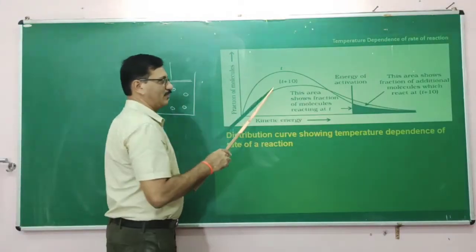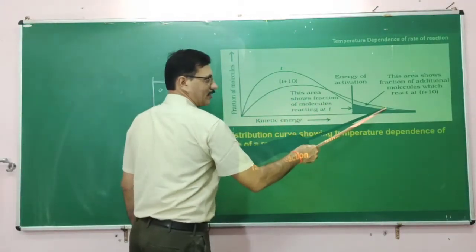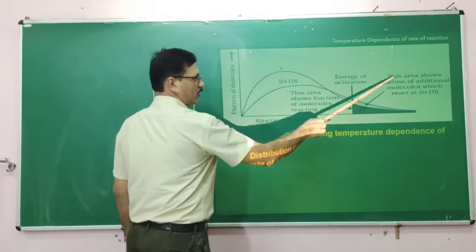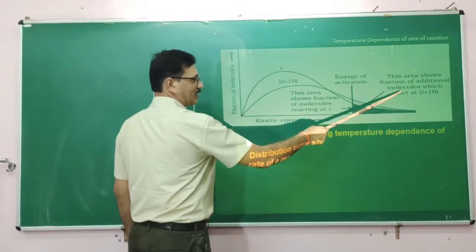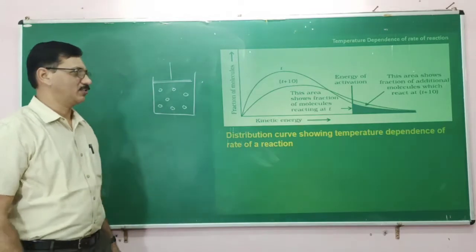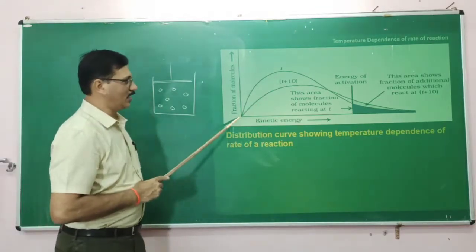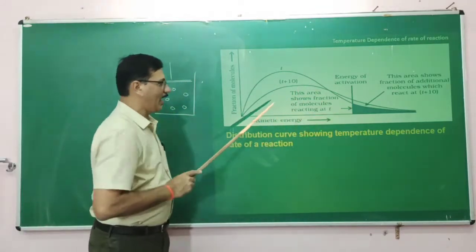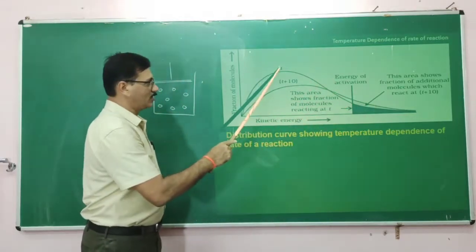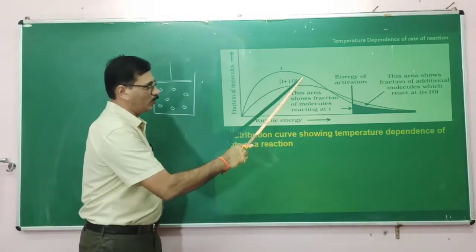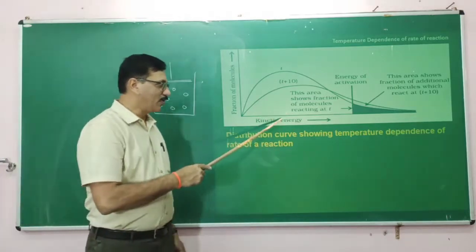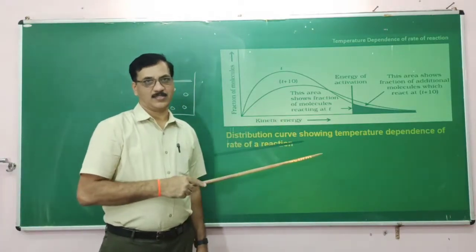This graph shows the curve for the fraction of molecules present at T plus 10. Now this was the earlier graph, and this was the average energy earlier, and now the average energy is increased. By increasing the temperature, the average kinetic energy increases.